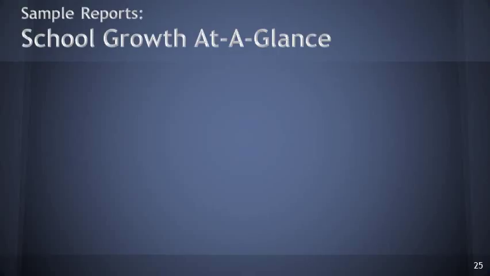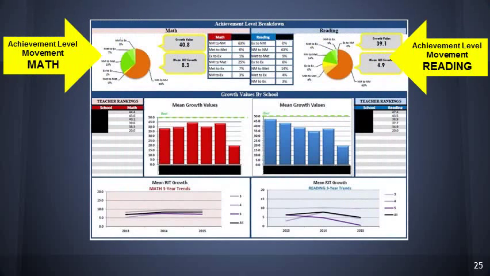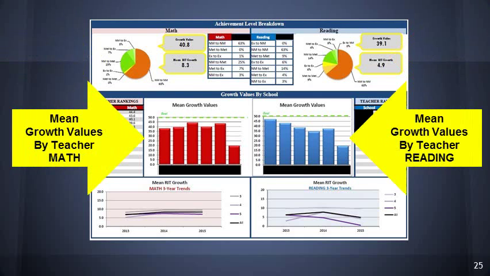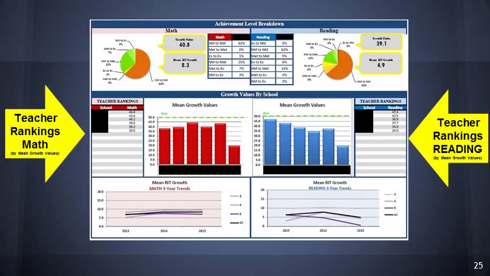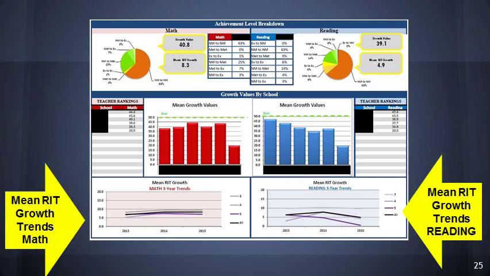This is the School Growth at a Glance report. It's a single page report, and it's a summary of school-wide growth. At the top, you'll see achievement level movement for each subject. In the middle, we have the mean growth value by teacher for each subject. And out to the sides, we have teacher rankings for each subject according to their mean growth value. Last, we have mean RIT growth trends for the past 3 years, and these are done by grade level for each subject.